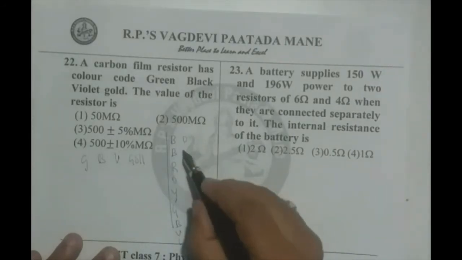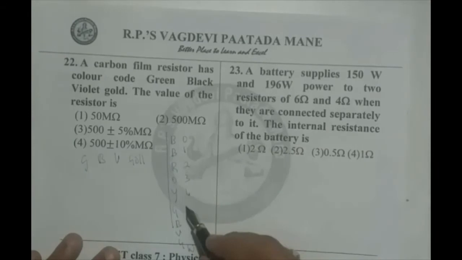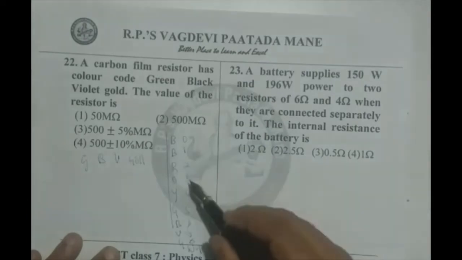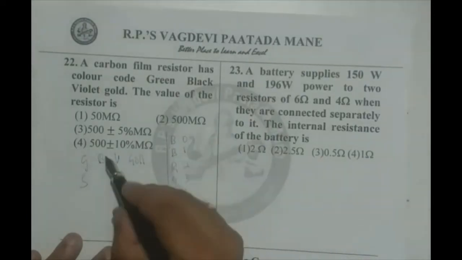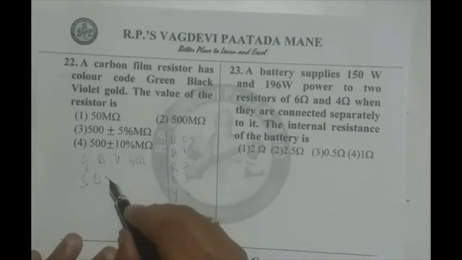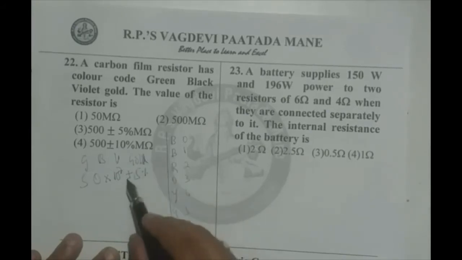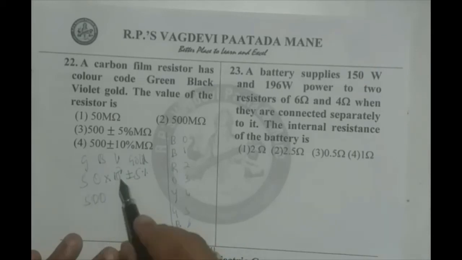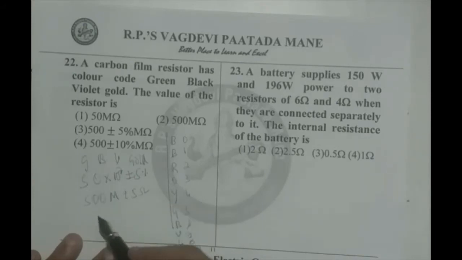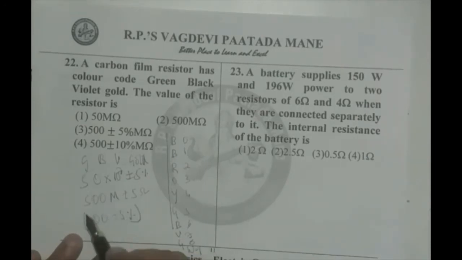That means 0, 1, 2, 3, 4, 5, 6, 7, 8, 9. Green is 5, black next is 0, into violet is 10 raised to 7, into gold plus or minus 5%. So it amounts to 500 into 10 raised to 6, which is mega, plus or minus 5%. So the option 500 plus or minus 5% mega ohms is right. So option 3 is correct.